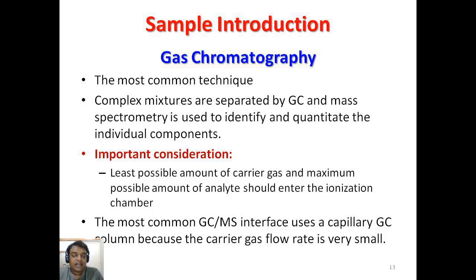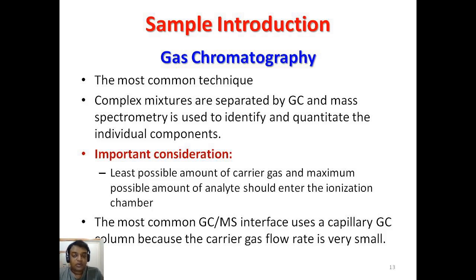Whether the gas has a very high or very low vapor pressure doesn't matter; gas chromatography mass spectroscopy can identify any kind of gas whose mass we need to know. Complex mixtures are sometimes separated by gas chromatography, and the mass spectrometer is used to identify and quantitate the individual compounds. Why?